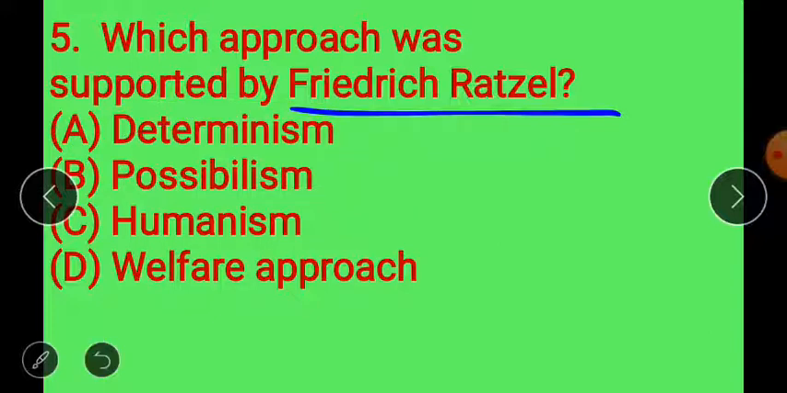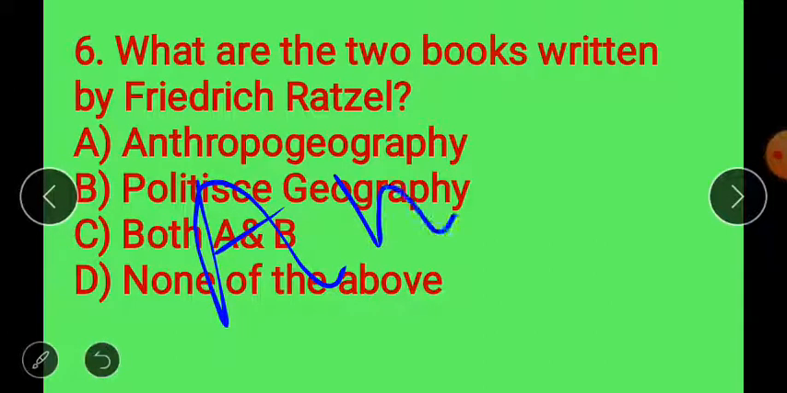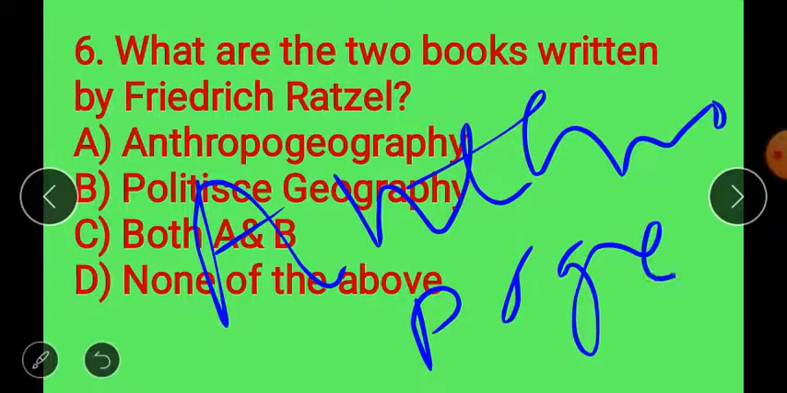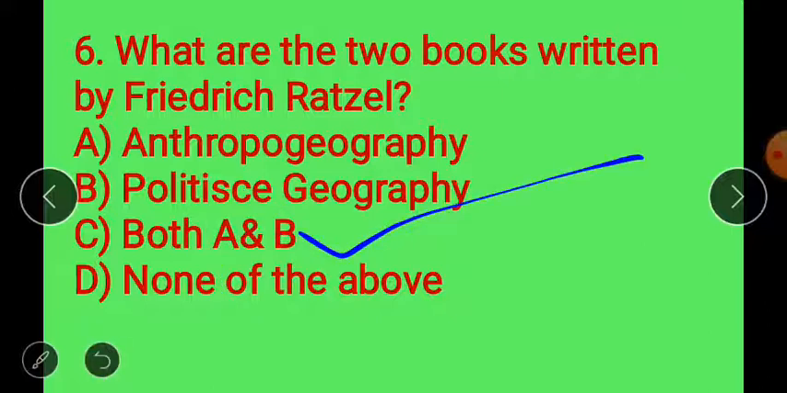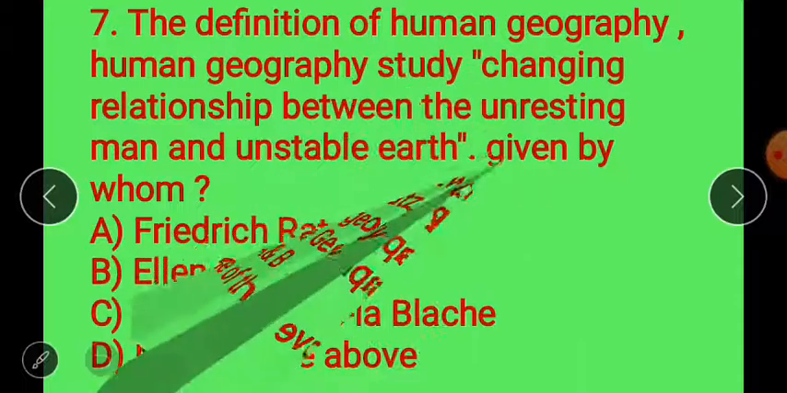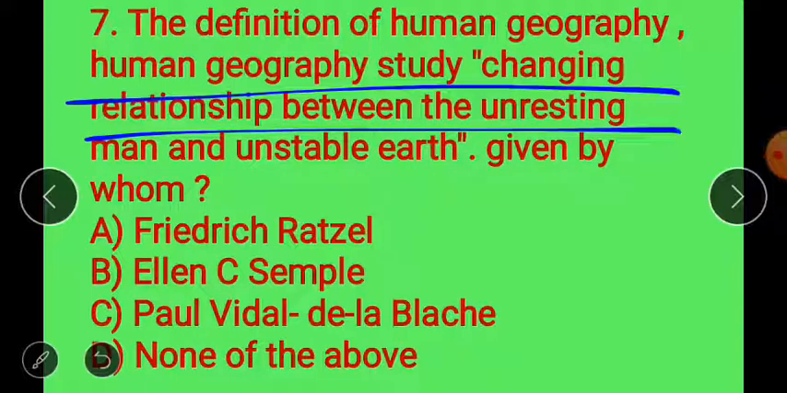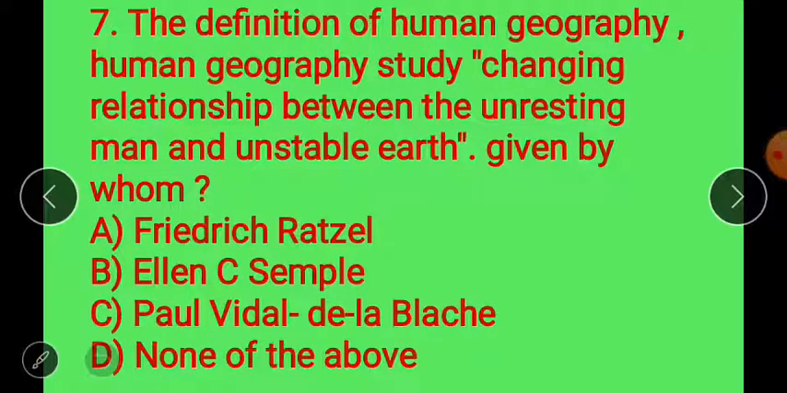Move to next, question number 6. What are the two books written by Friedrich Ratzel? Friedrich Ratzel wrote Anthropogeographie and Politische Geographie, meaning political geography. These two books. So here both A and B are correct. Move to next, question number 7. Definition of human geography: human geography studies the changing relationship between unresting man and unstable earth, given by whom? It is given by Ellen C. Semple.